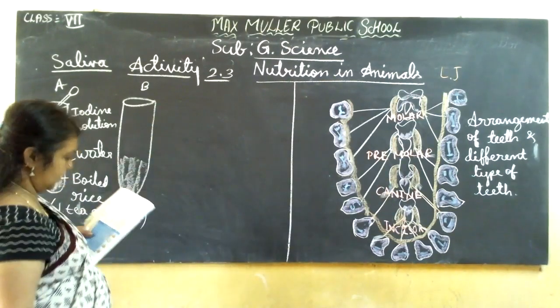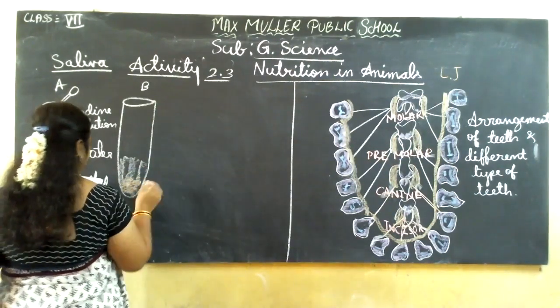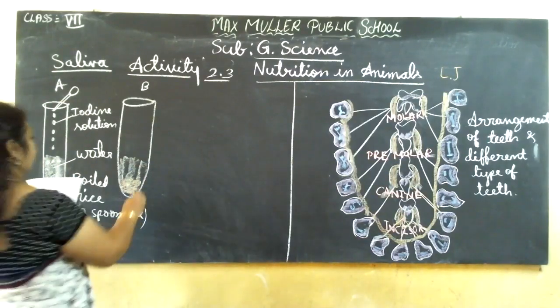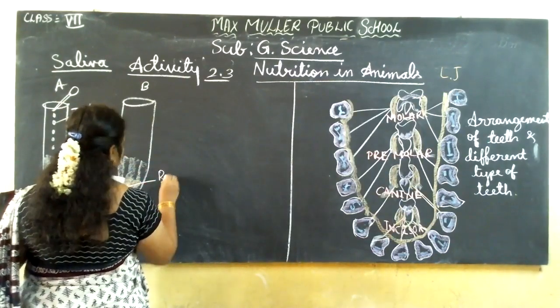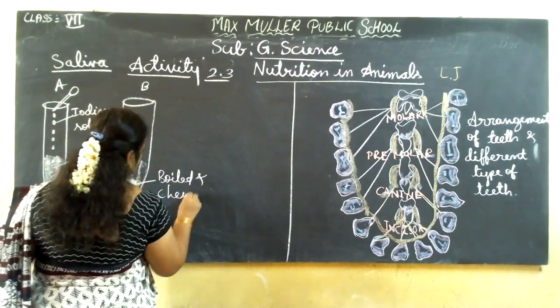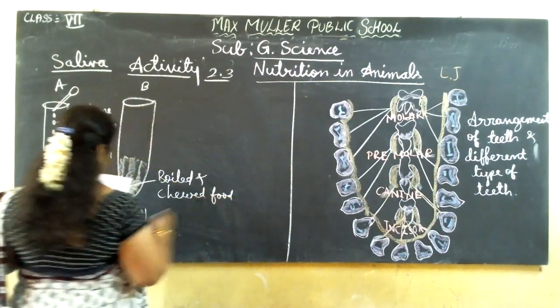Let me show it with a different color. This is boiled and chewed food. In test tube B, it is boiled and chewed rice.